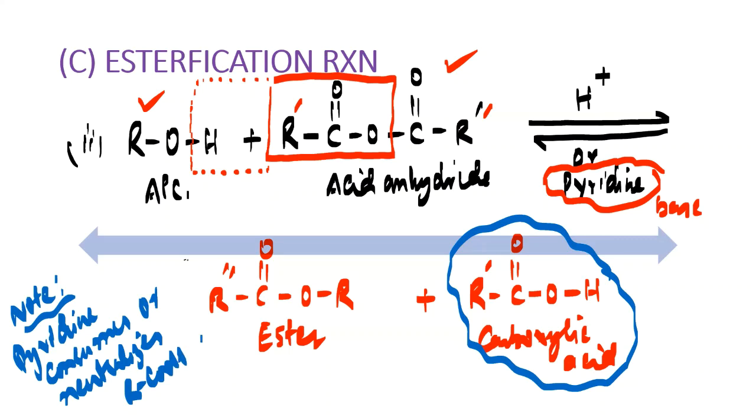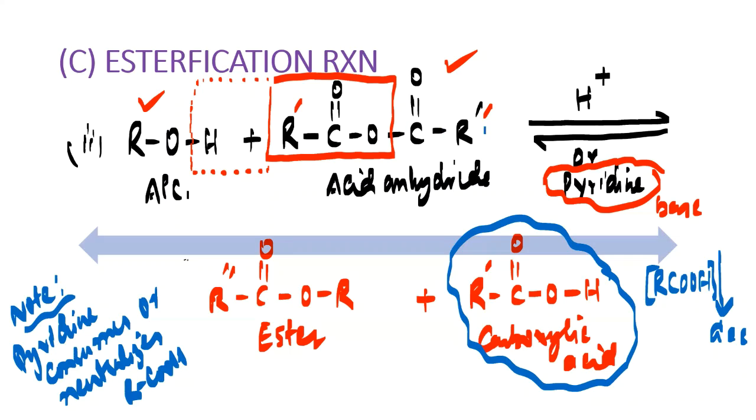I hope, my dear friends, when the carboxylic acid is consumed, then the concentration of carboxylic acid will decrease. So obviously, the concentration of RCOOH, consumed by the base, will decrease. When the concentration of RCOOH decreases, my dear friends, the equilibrium will shift in the forward direction and you will be getting more and more ester.